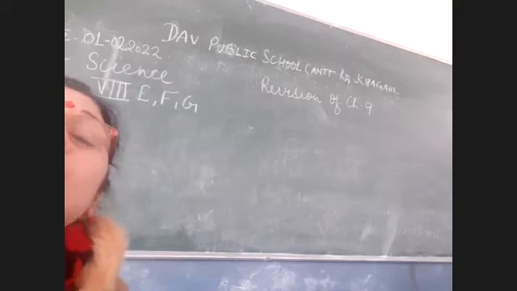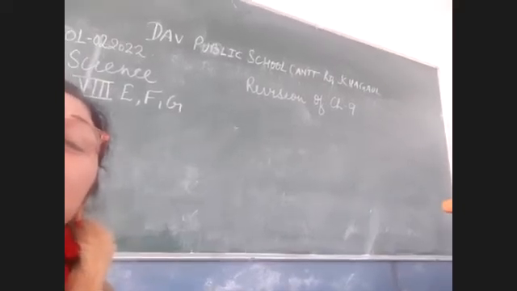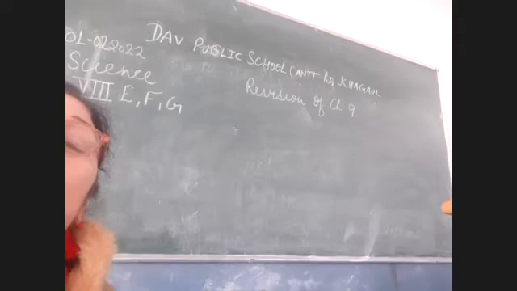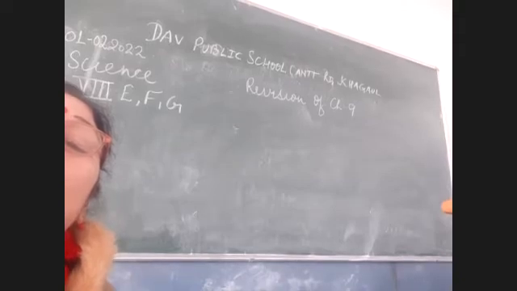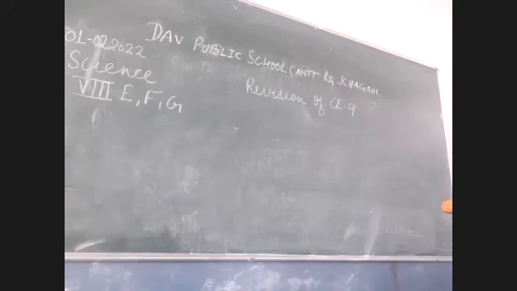Okay. Next, Yashvi, you tell. Explain about external fertilization and external development, and give one example. In external fertilization and external development, the fertilization of the egg and sperm takes place externally, and the development of the zygote also takes place externally.